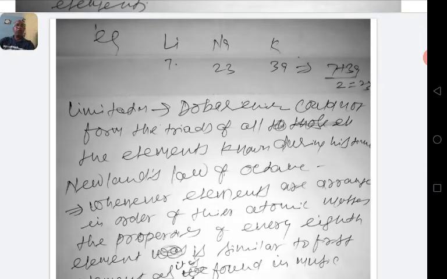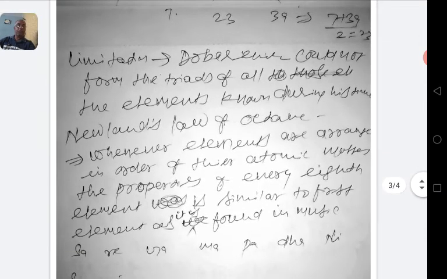Now limitations of Dobereiner's triad: Dobereiner could not form triads of all the elements known during his time. It is why this classification was discarded.